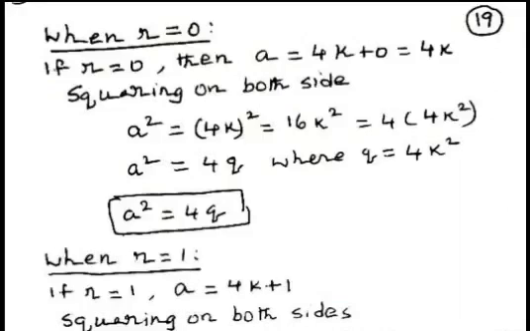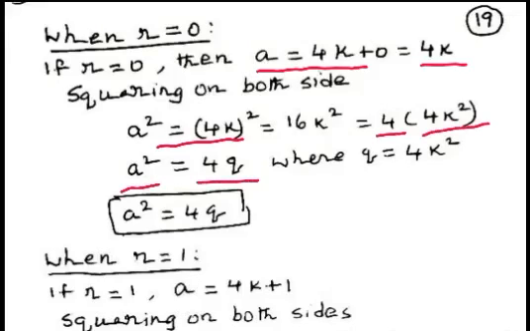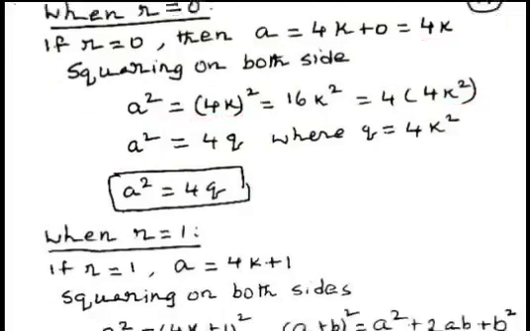When remainder r equal to 0, then a equal to 4k plus 0, that is 4k. Squaring on both sides, we get a square equal to 4 multiplied by 4k square, which can be written in the form of 4q, where q equal to 4k square. Now we conclude that the square of a can be written in the form of 4q. Now we consider the case when r equal to 1.